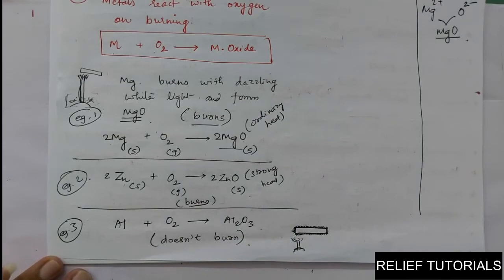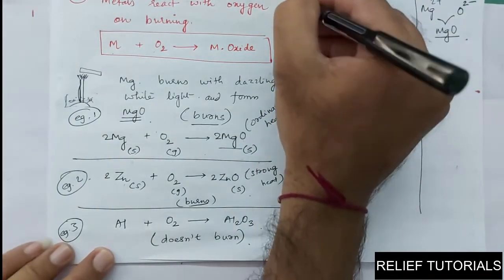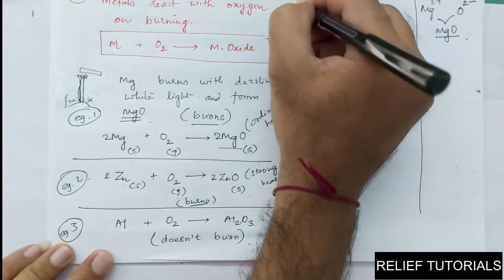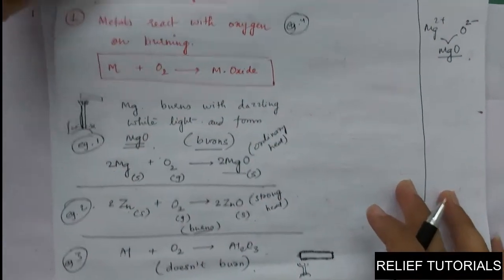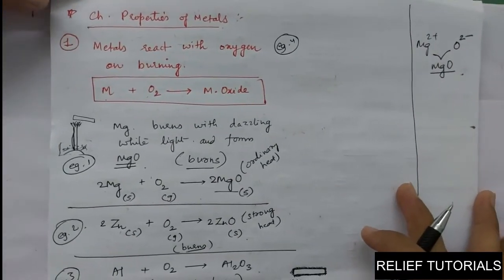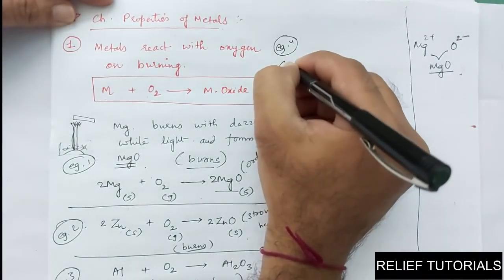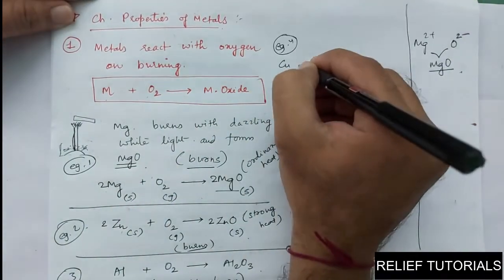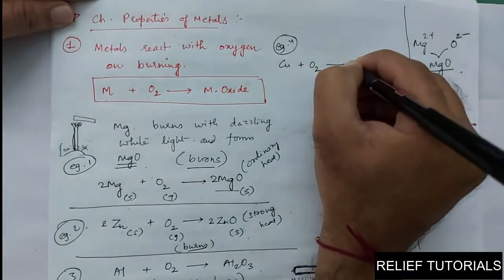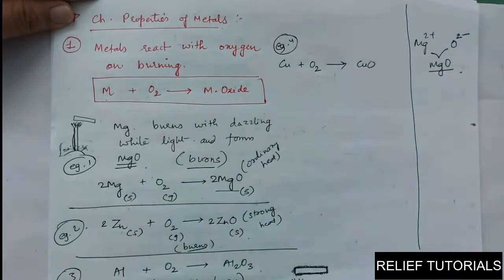Now example 4, copper. In the same manner as aluminium, copper reacts with oxygen and forms copper oxide, CuO.